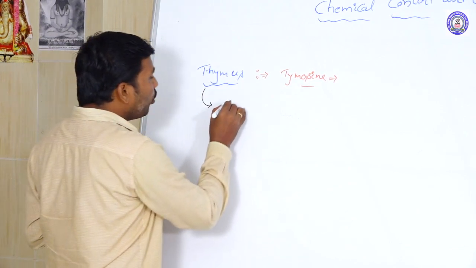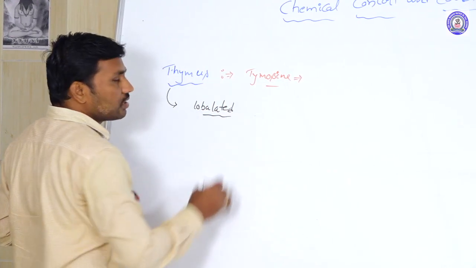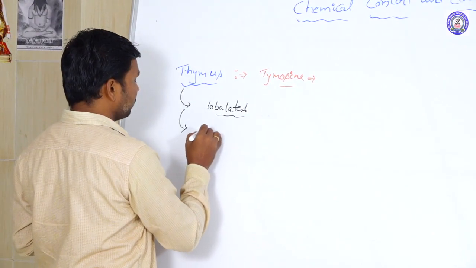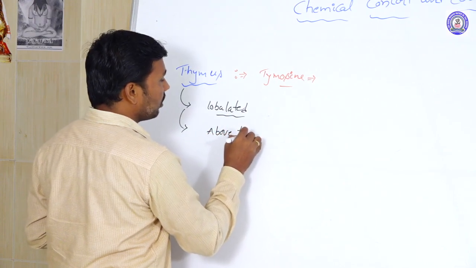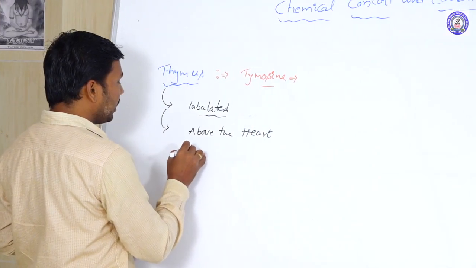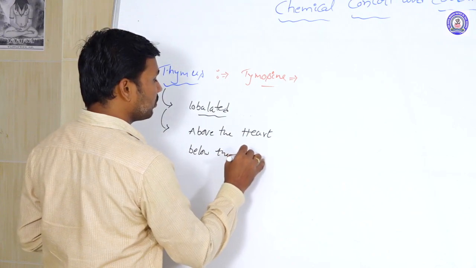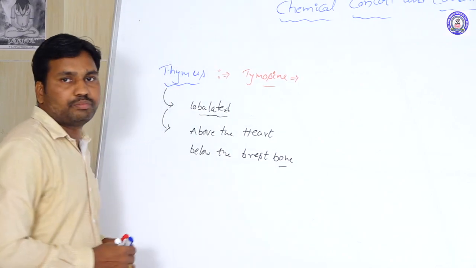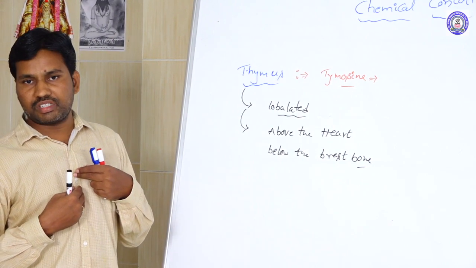It is a lobulated structure, present above the heart and below the breastbone, in the mediastinum. The breastbone is the sternal plate.